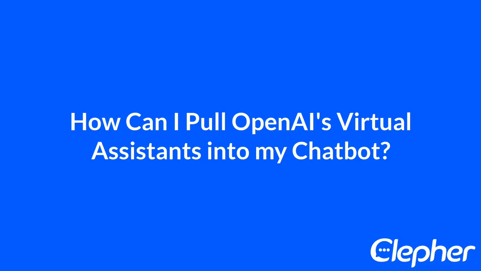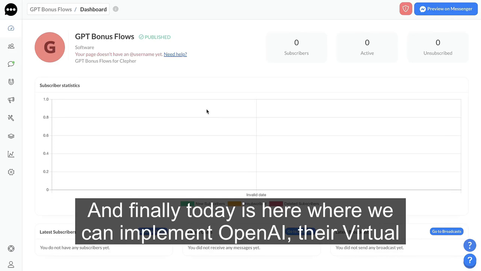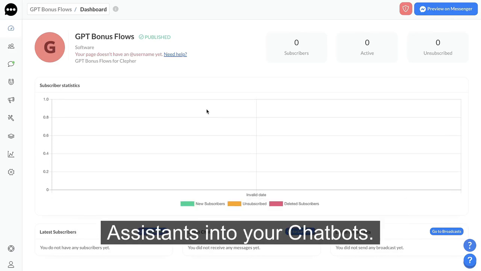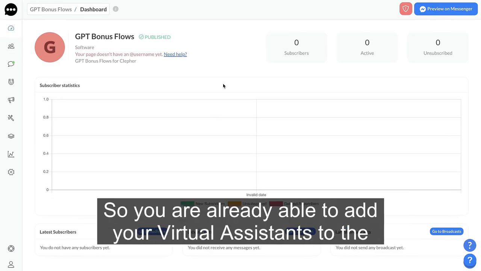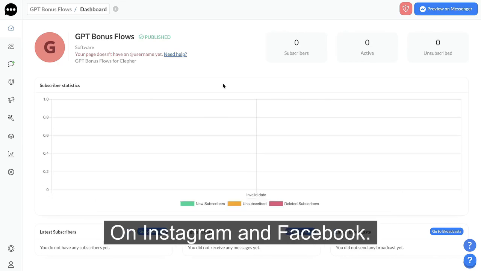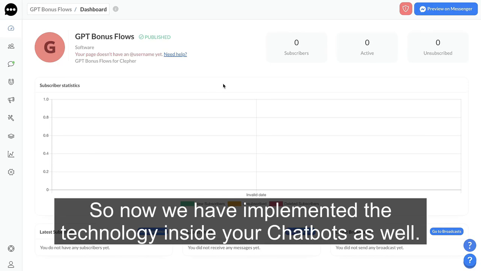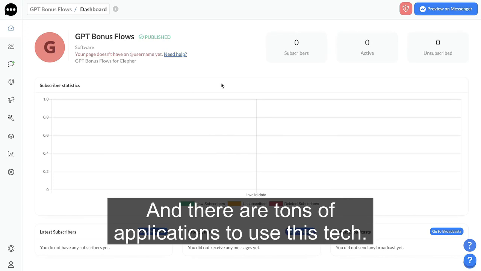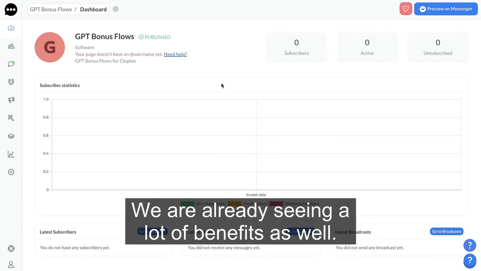And finally, the day is here where we can implement OpenAI, their virtual assistants, into your chatbots. So you are already able to add your virtual assistants to the post engagement widgets, right? On Instagram and Facebook. So now we have implemented the technology inside your chatbots as well. There are tons of applications to use this tech. We are already seeing a lot of benefits as well.